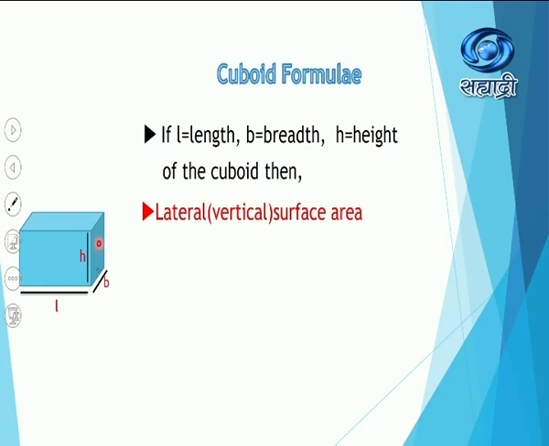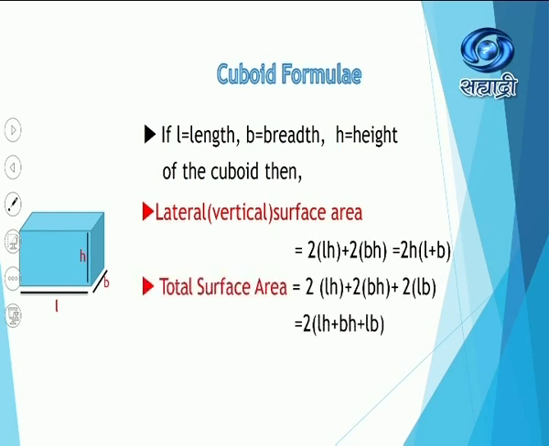Similarly, if you look at the right hand side, this area can be calculated by multiplying breadth and height. Therefore, exactly the same will be the area of its opposite surface. Hence, the formula goes like this: 2 into LH plus 2 into BH. Here, you can take out 2 and H as common factors. Therefore, 2H into the bracket L plus B is the formula to find the lateral surface area.